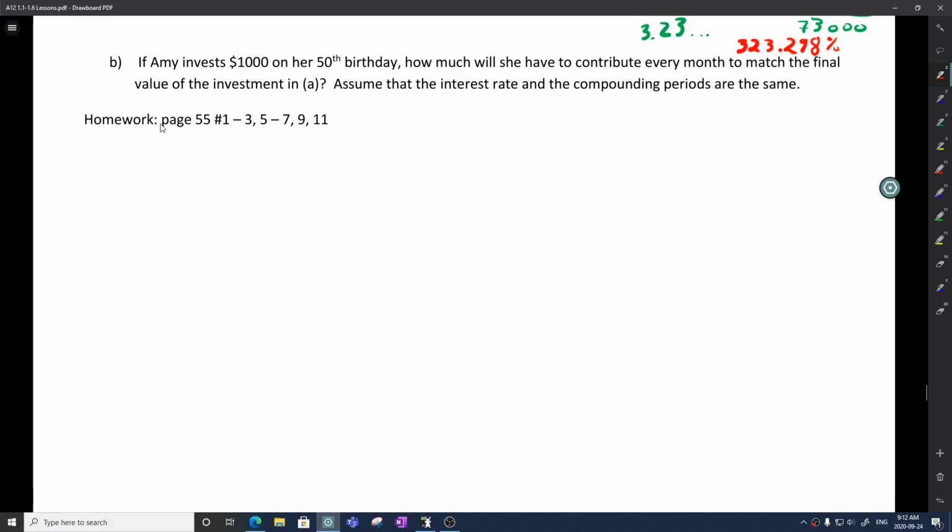All right, I'll let you try this next one on your own here for B. We'll go through this much quicker. So Amy invests $1,000 on her 50th birthday. Oh no, Amy, that's a bad decision. Anyway, she's going to start saving for retirement when it's 5 years away. How much will she have to contribute every month to match the final value of the investment? So assume that the interest rate and the compounding periods are the same. So I'm going to fill this out. I'm going to press pause, and I'm going to work my way through this.